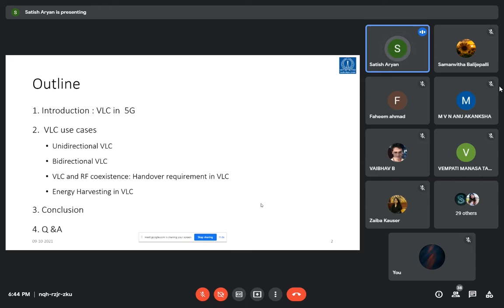Can VLC alone sustain, or RF alone sustain? And if they are coexisting, how to implement a coexistence system, that is, handover implementation in VLC.